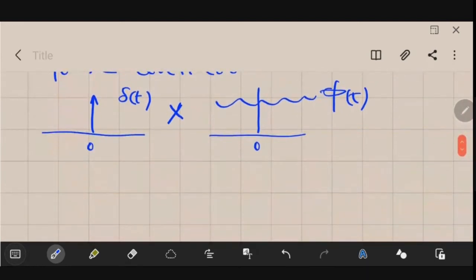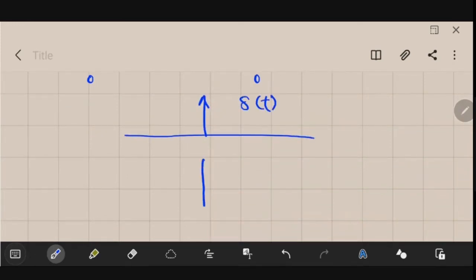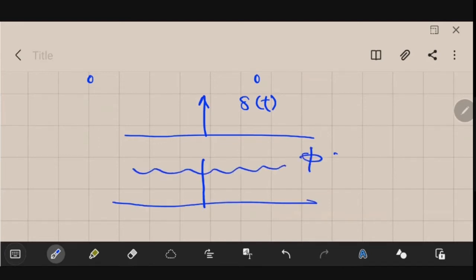One thing that you should note here is that, let me just redraw it and show you. This is your unit impulse, del of t. And to this, you are going to multiply a signal, this phi of t. Normally, how will you multiply? Obviously, this is the 0 position. The 0 position will be multiplied with the 0 position. Suppose 1 is here, suppose 2 is here, suppose 3 is here.